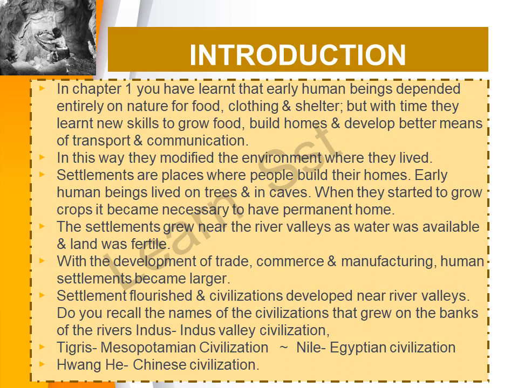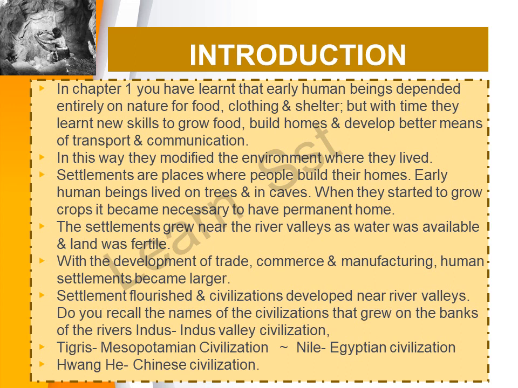Settlements are places where people build their homes. Early human beings lived on trees and in caves. Can we think of living in the caves or in the trees? Not possible these days. When they started to grow crops, it became necessary to have permanent homes. So what brought about permanent dwellings to the people? That was the need to have a permanent home only because of having agriculture as their activity. The settlements grew near the river valleys as water was available and land was fertile.